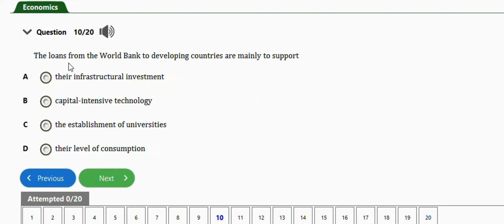It says the loans from the World Bank to developing countries are mainly to support, I think we have answered this question already, is to support their infrastructure investment. Option A. Okay, so the next question is this one.